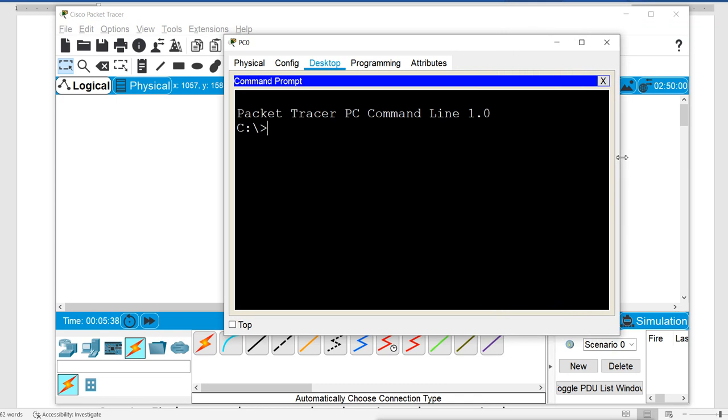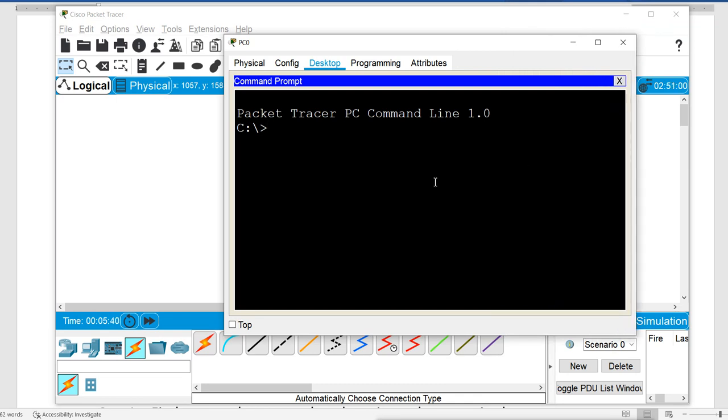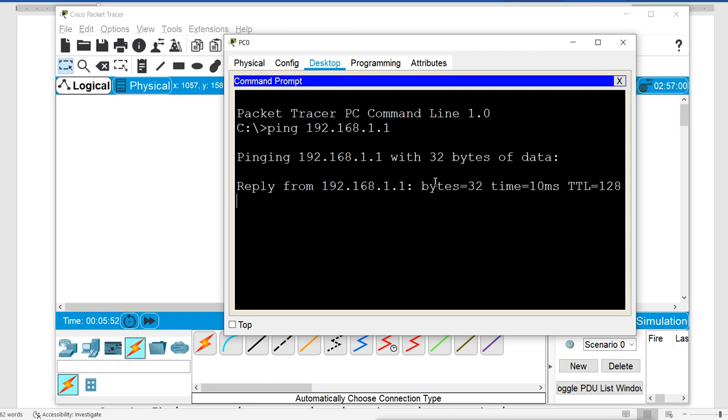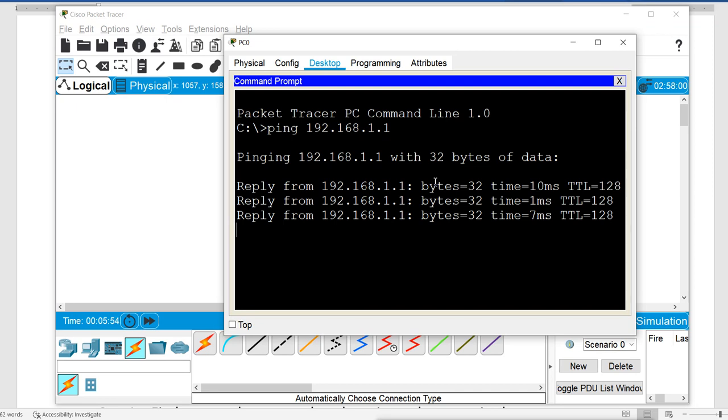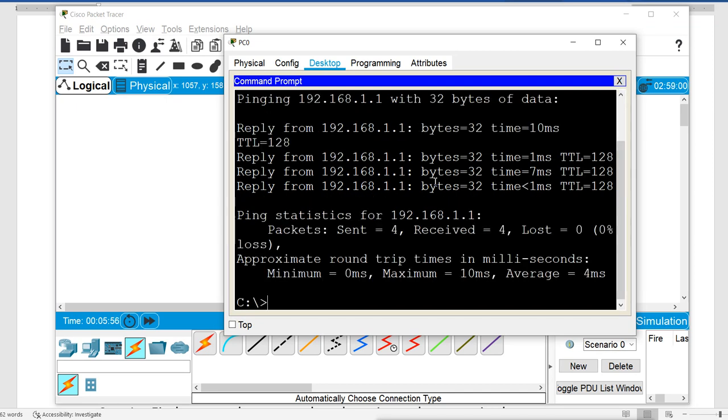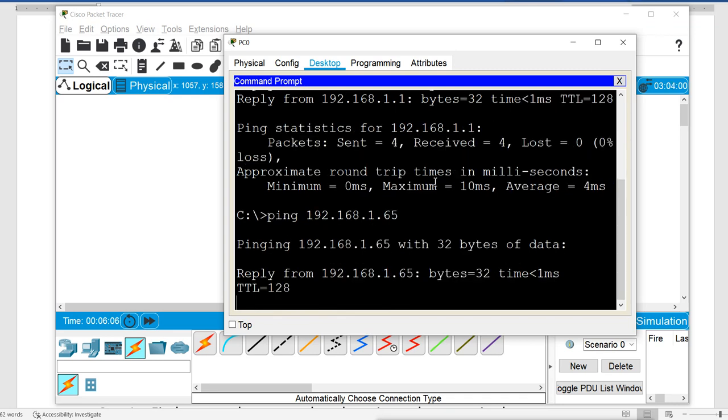So I will use ping 192.168.1.1. Now it is sending the reply because this IP is this machine's own IP. Now I will try to ping the next machine, which is 65, and I am getting the reply again.